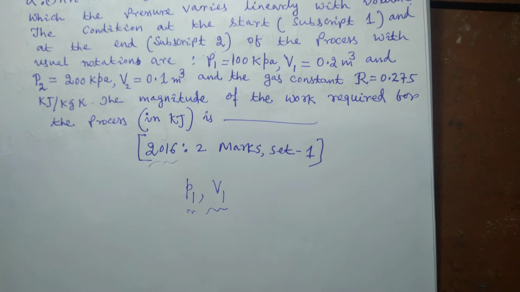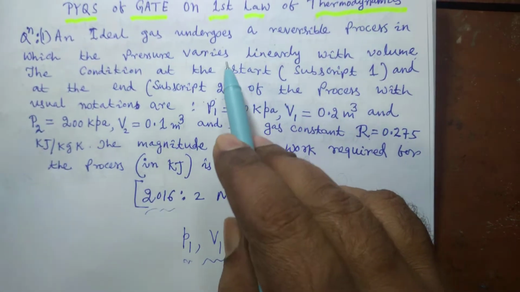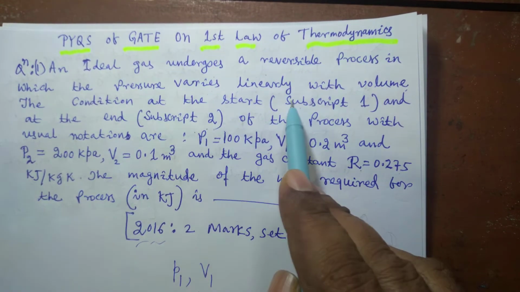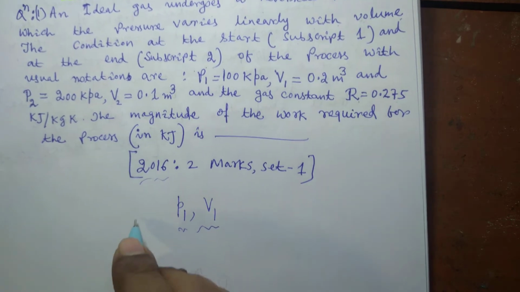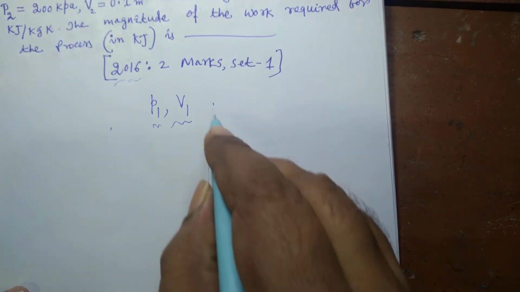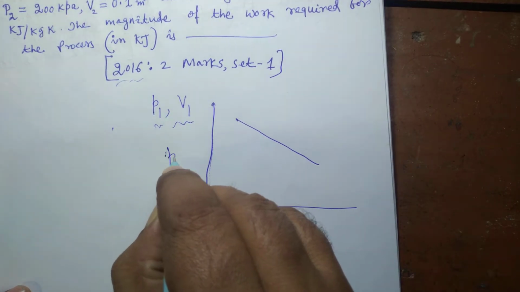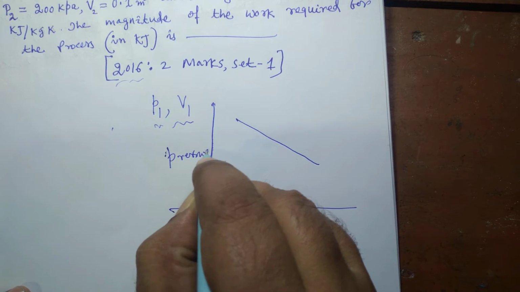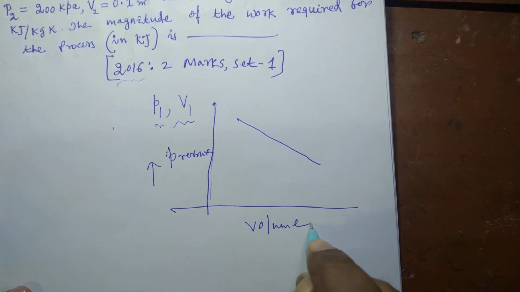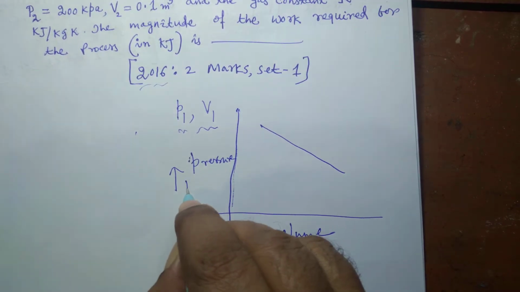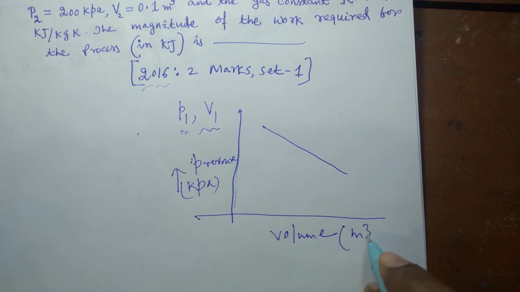You see, since it is given that the pressure varies linearly, obviously the PV diagram will be a straight line. Suppose the y-axis is pressure, expressed in kilopascal, and the x-axis is volume, expressed in meter cube.